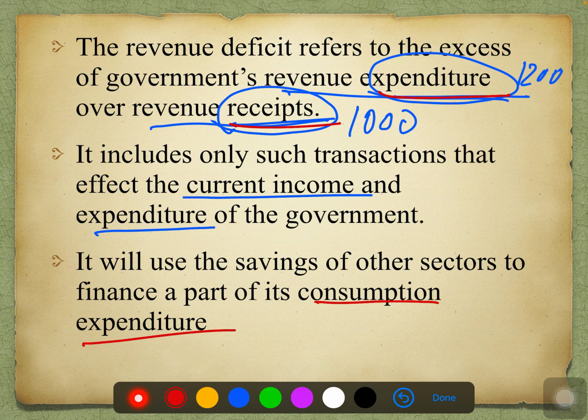So they'll start using up all the savings, whatever money they have saved till now, they're going to use that for the sake of consumption expenditure. The most important expenditure in any economy is consumption expenditure. For the day-to-day life of the public, whatever things they need, they're going to demand. For that sake, the government is going to spend all the saving which they have saved till now.